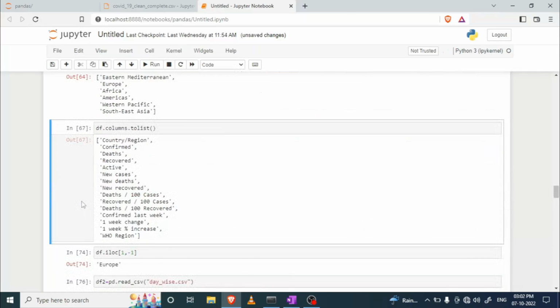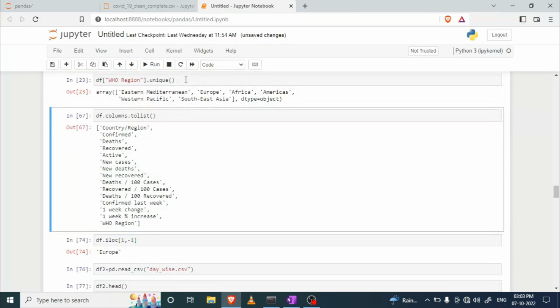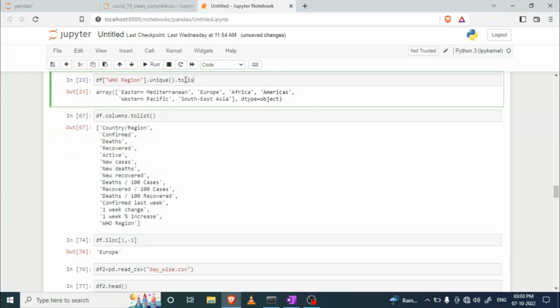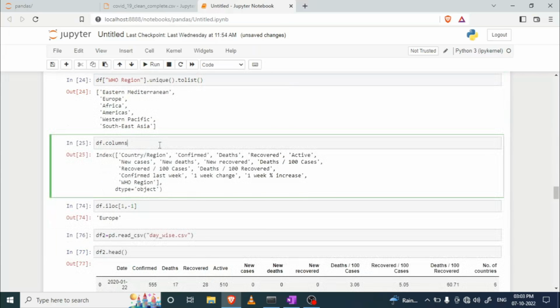Now if I want to find the unique names in a particular column, then here is a function to do this. Okay, and now whatever I get, if I want to convert it into a list, then you can write like this. Clear? Okay, so to access all the names of the columns, you have an attribute called columns, and if you want to convert the whole thing into a list, then we have a function called toList.